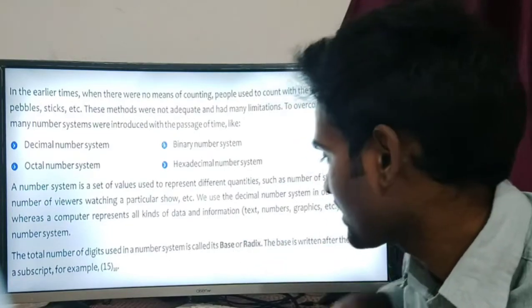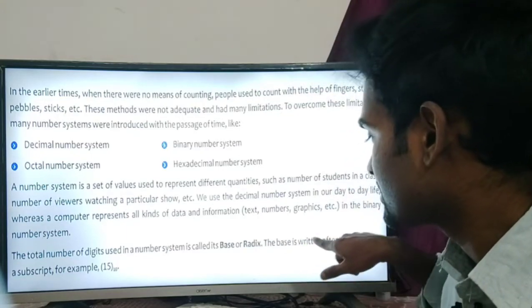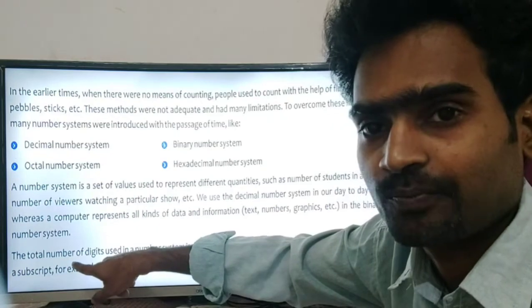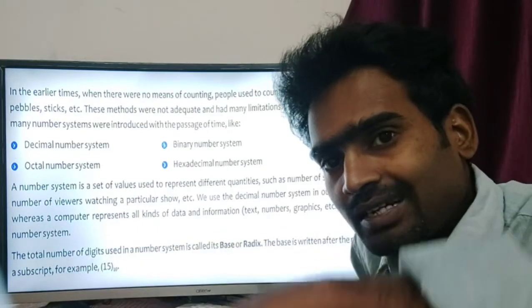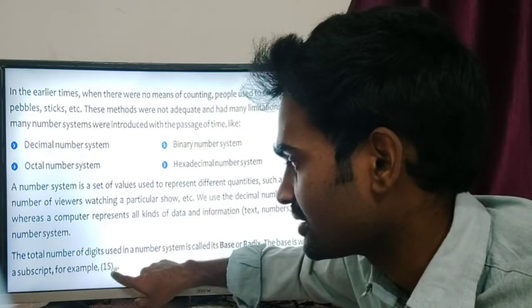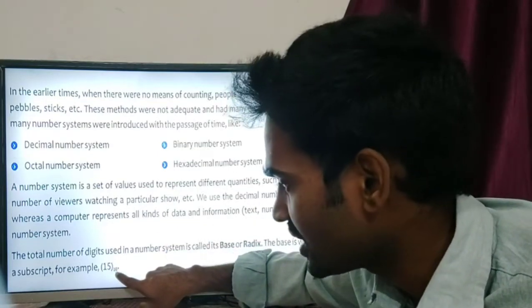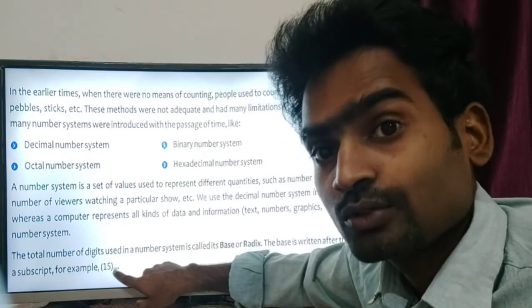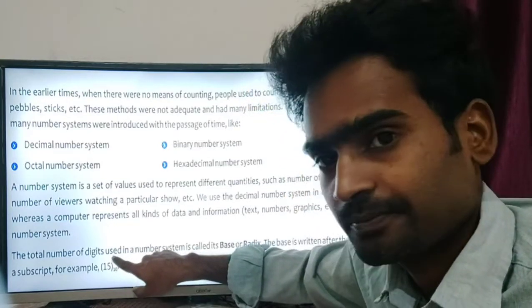Radix. Okay? So the base is written after the number as a subscript. Subscript means downside. For example, 15 and on the downside there's a 10. Clear? That's called subscript. Superscript means upside.